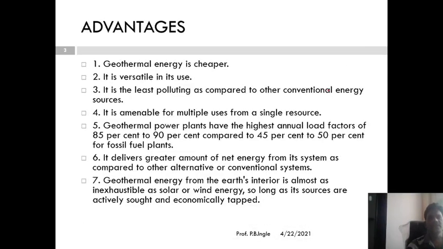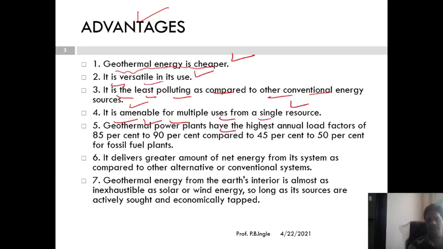So you should know all these diagrams and explanations. So let's discuss some advantages. What are the advantages of the geothermal power plant? The geothermal energy is very cheap. It is versatile in its use. Okay, this is the second advantage. It is the least polluting as compared to other conventional energy sources, like our diesel power plant or thermal power plant. There is a lot of pollution produced there, but here very little pollution as compared to conventional power plants. It is amenable to multiple use from a single resource.